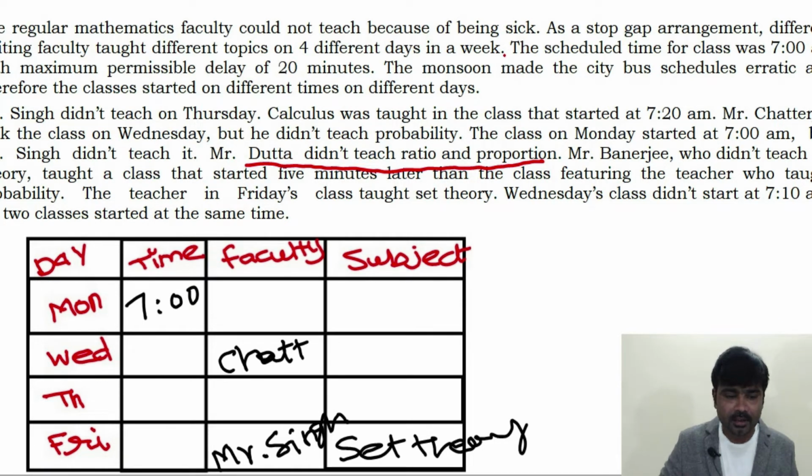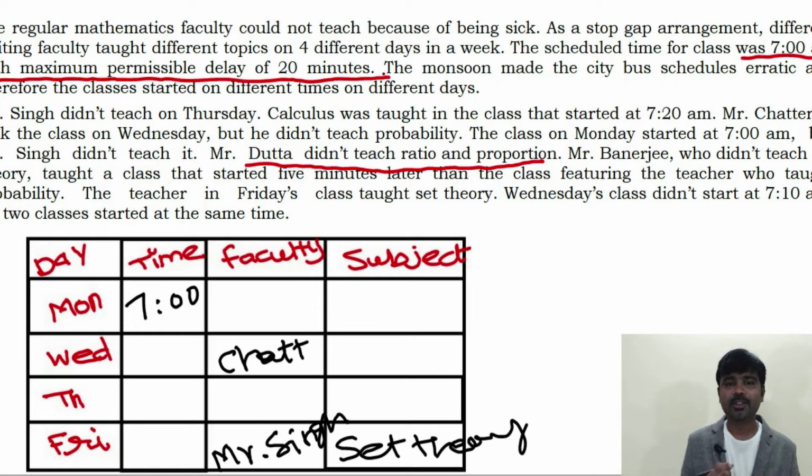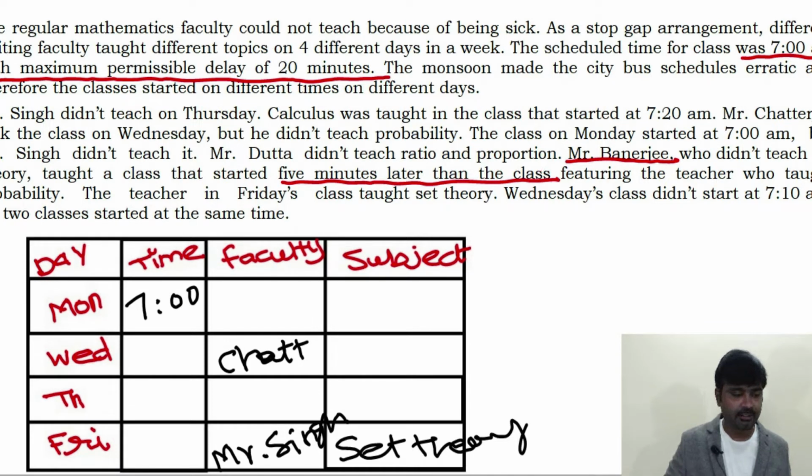Okay. Now read the direction. The scheduled time for the class was 7 a.m. with the maximum permissible delay of 20 minutes. The first class started at 7 a.m. From this information, Mr. Banerjee did not take the class at 7 a.m. So we understood the faculty on Monday is not Banerjee.